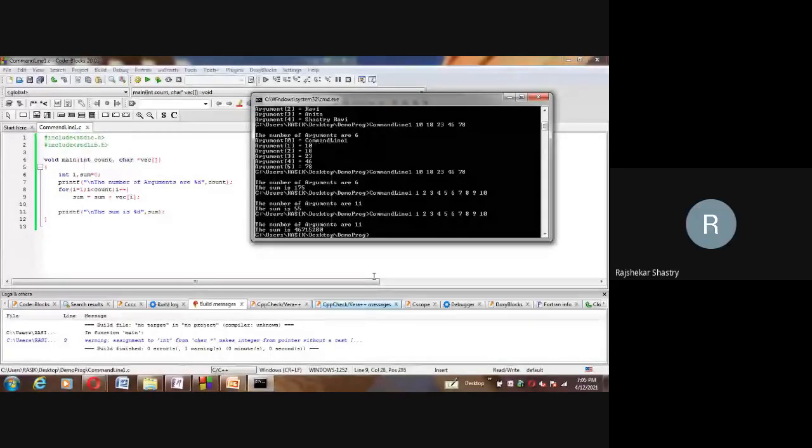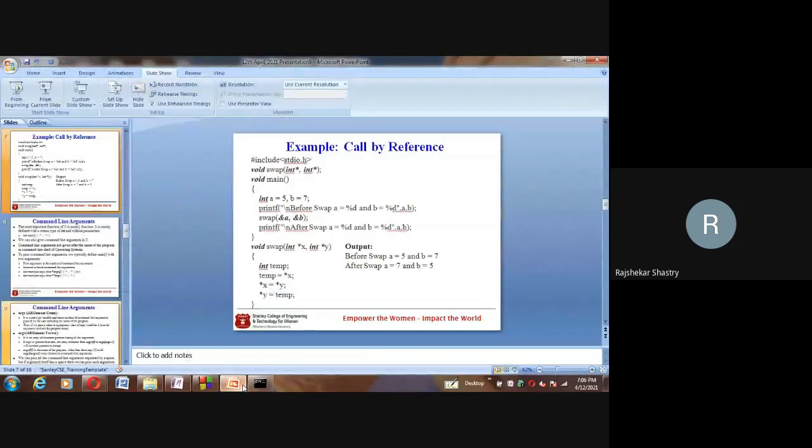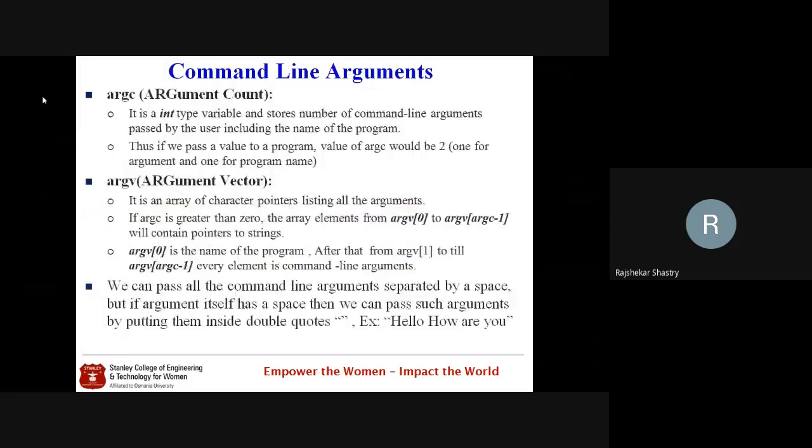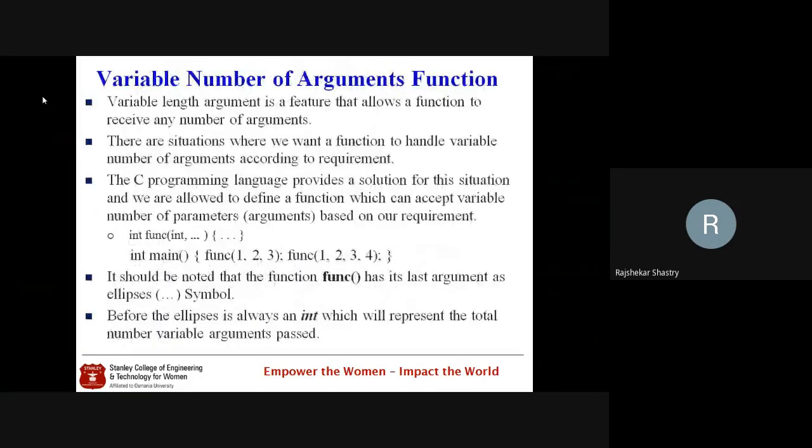Okay, sir, thank you. The reason is each one is treated as a string, but since all those values, according to the user, are not strings, rather they are integers, to convert each string into an integer I'm using atoi as a conversion method. Right. So this is the concept of command line arguments. Interesting. Now the next concept in today's session is the variable number of arguments function.